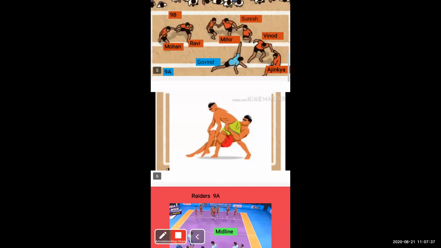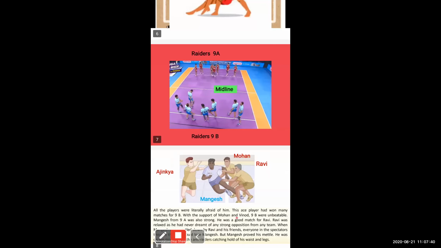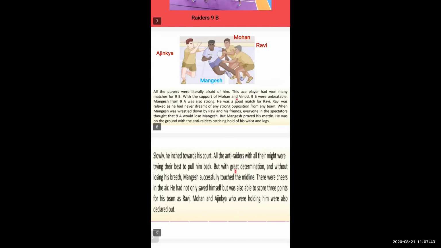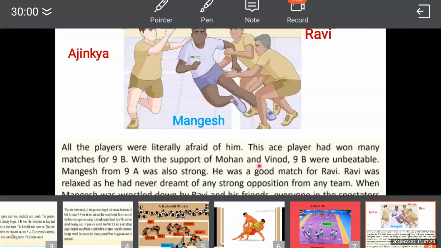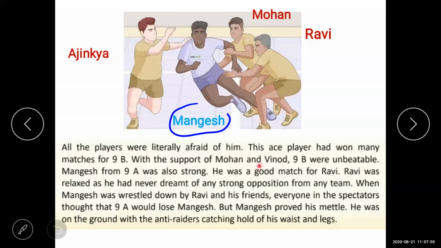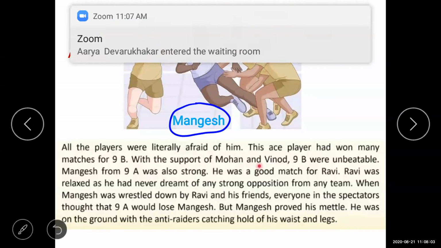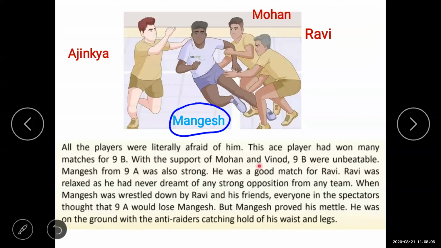Now the second time it's a turn of Mangesh. Now Mangesh from ninth A. Again Mangesh has to enter the ninth B ground. When he entered the ninth B ground, at that time Mangesh touched Ravi, Mohan and Ajinkya.